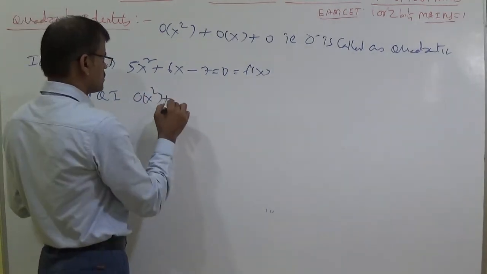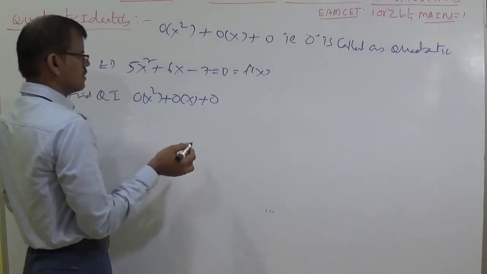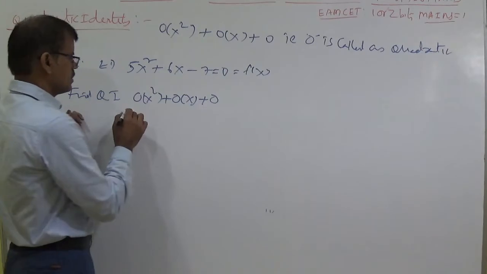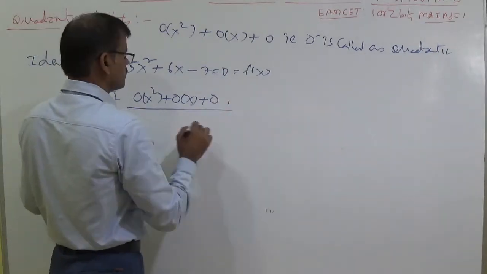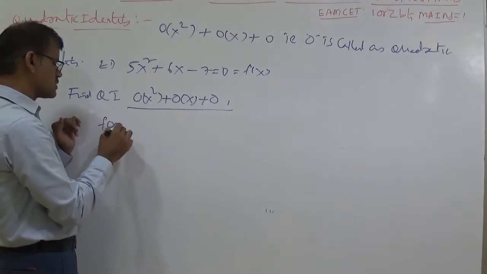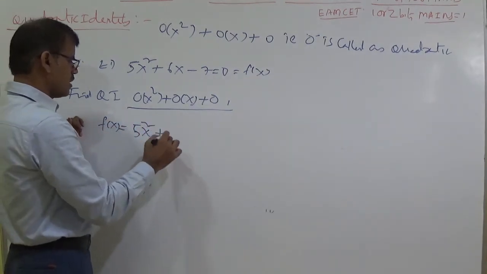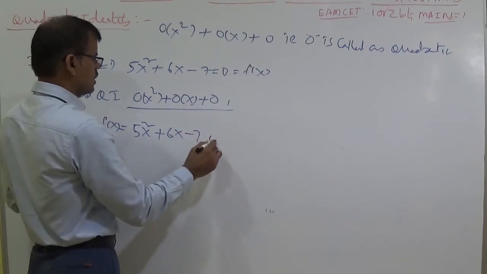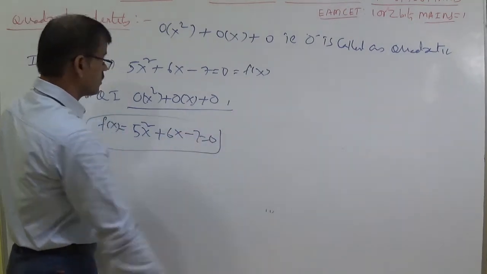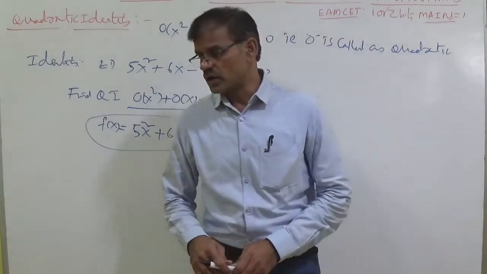You should write like this: 0 into x square plus 0 into x plus 0, that is equal to 0, otherwise simply 0, is the quadratic identity. That's all. So whenever you are adding to get the same answer, the x square coefficient should add, the x coefficient should add, and the constant you should add. So here 0 into x square plus 0 into x plus 0 is called as quadratic identity.